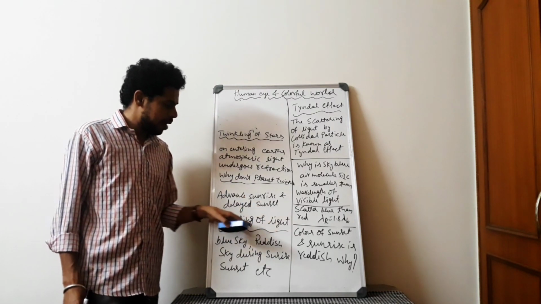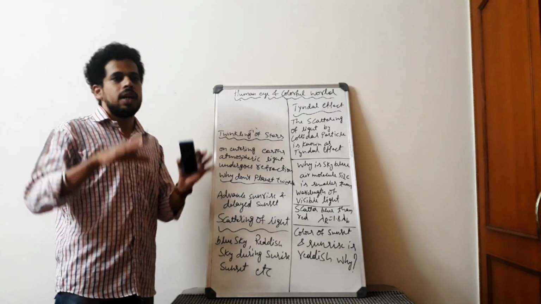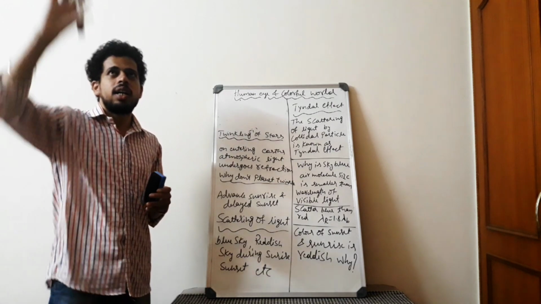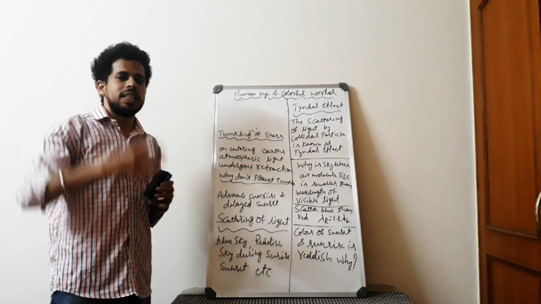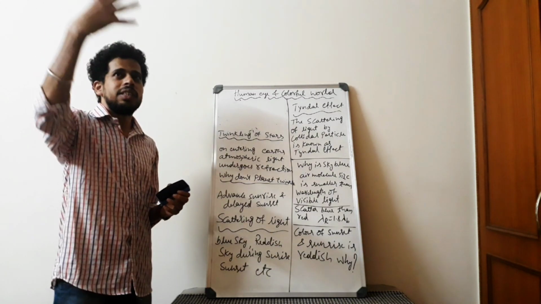Okay. So next we have scattering of light. If you make any hole in a canopy or a tent, or if your house has any hole in the roof or a window near the top, what happens whenever light enters? Maybe during afternoon times, if you observe, you can see the light path.